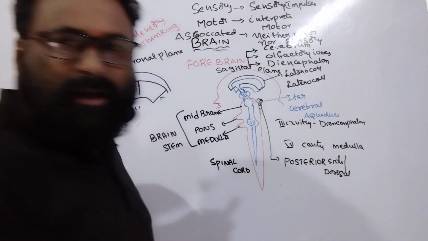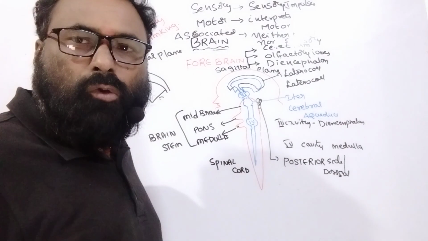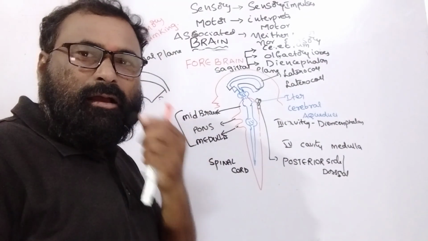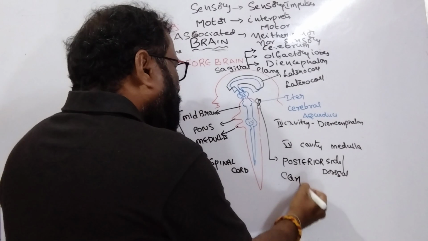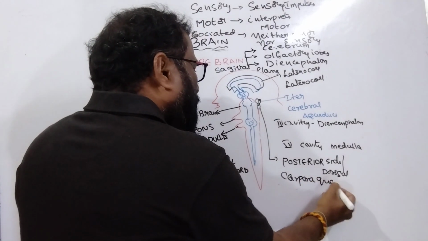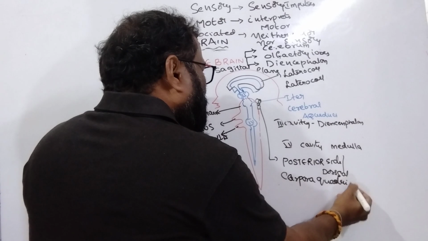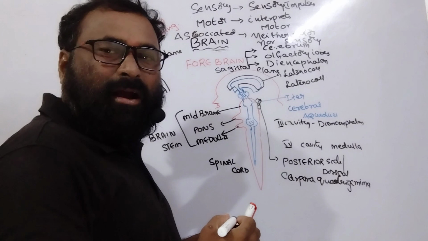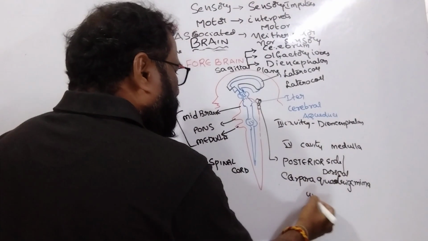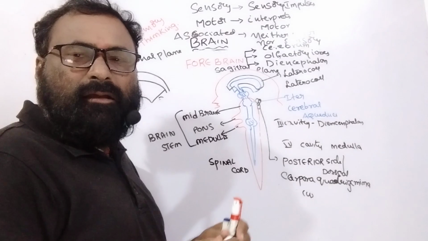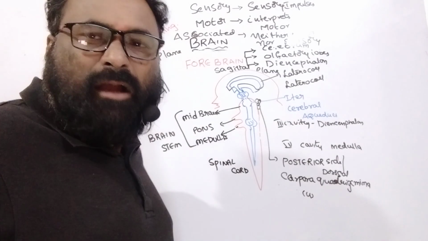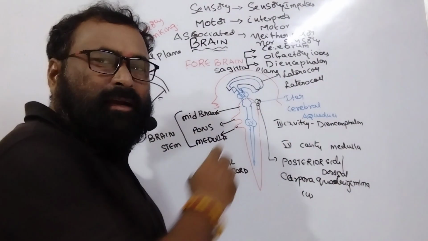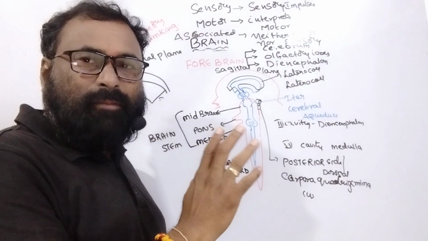The dorsal side is having 4 lobes that are said to be corpora quadrigemina. The number of corpora quadrigemina is 4. So concerning the midbrain, the important points are: one, it is having the cerebral aqueduct; at the dorsal side it is having corpora quadrigemina.